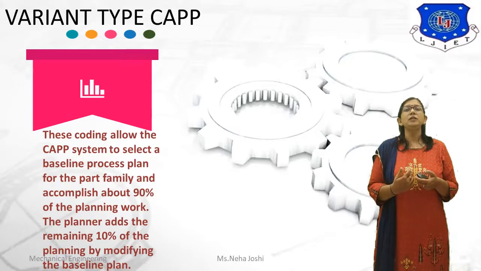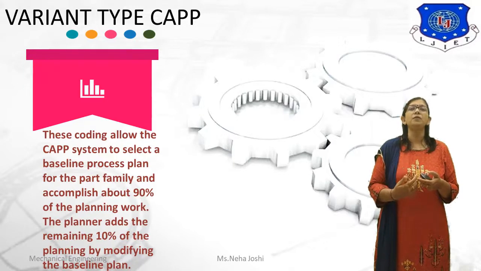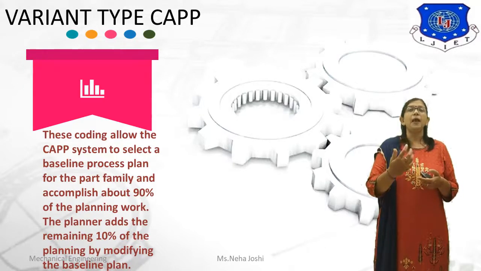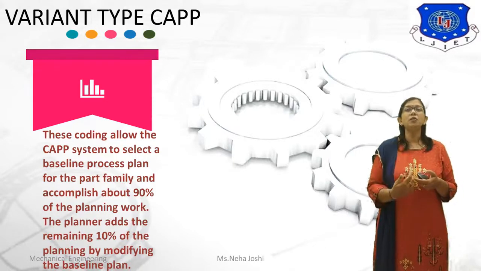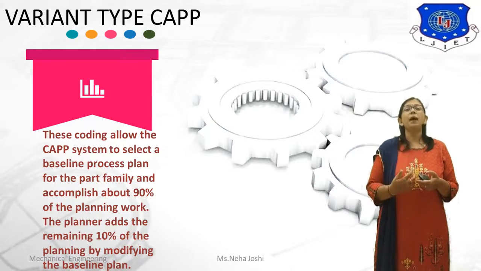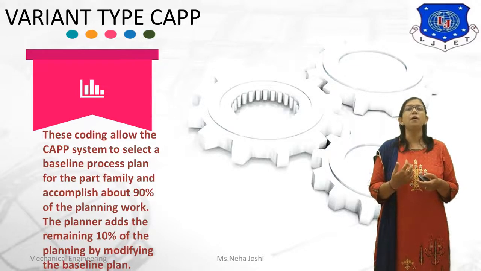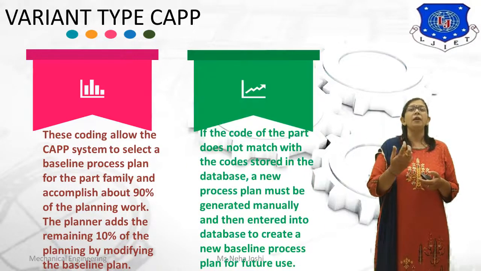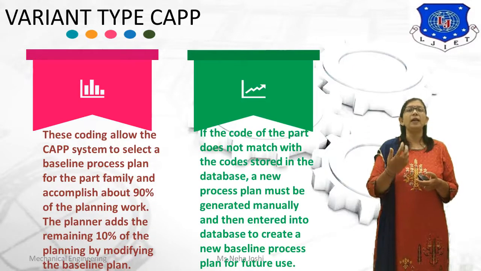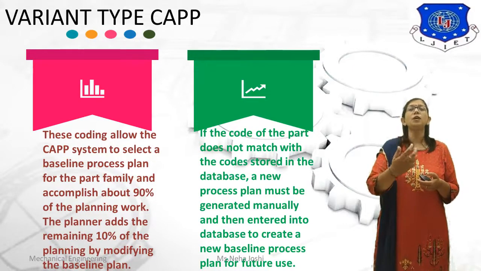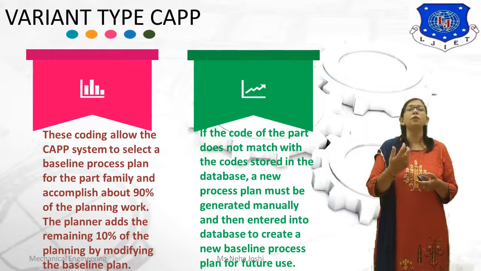The coding allows the CAPP to select a baseline process plan for the part family and accomplish about 90% of the planning work. The planner aids the remaining 10% of the planning by modifying the base plan. If the code of the part does not match with the code stored in the database, a new process plan will be generated manually, then entered into the database to create a new baseline process plan for future use.